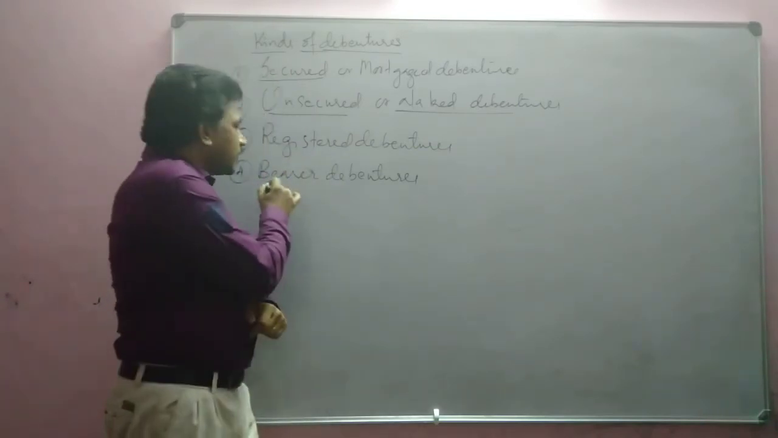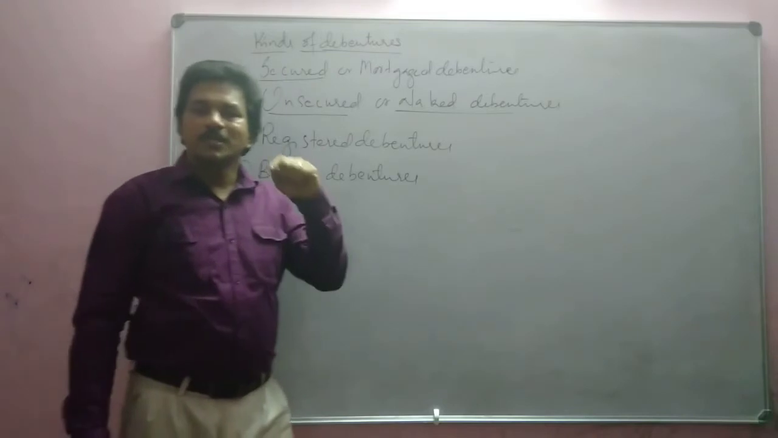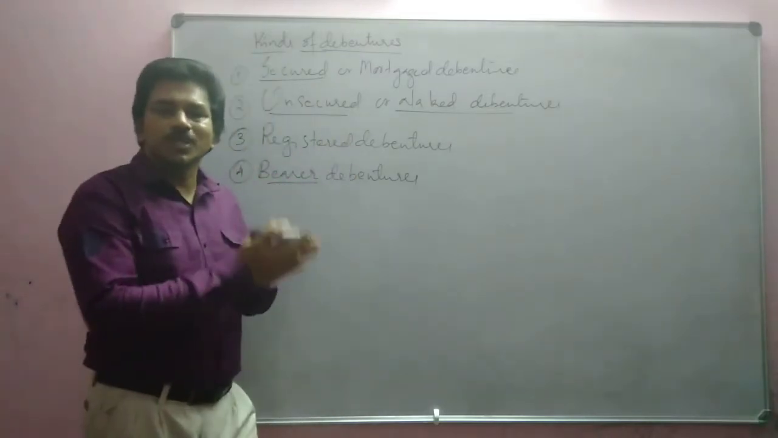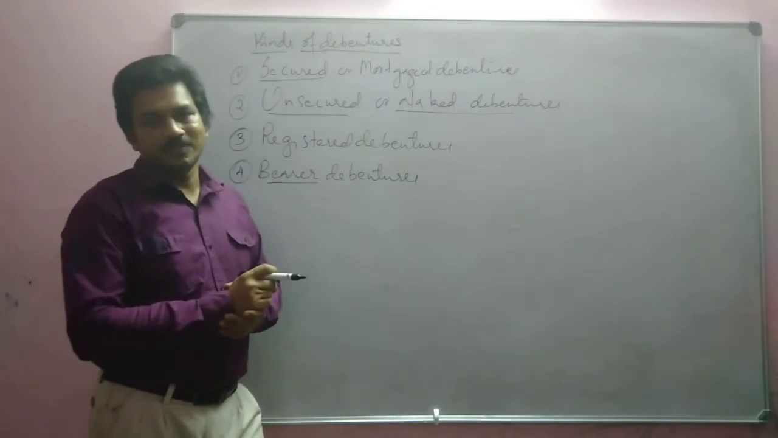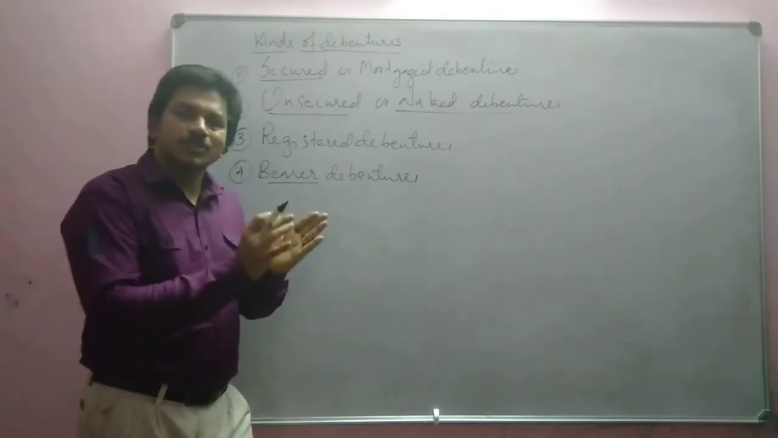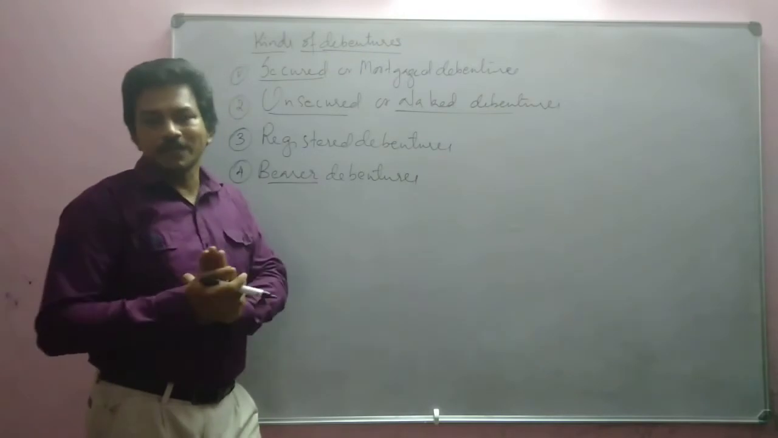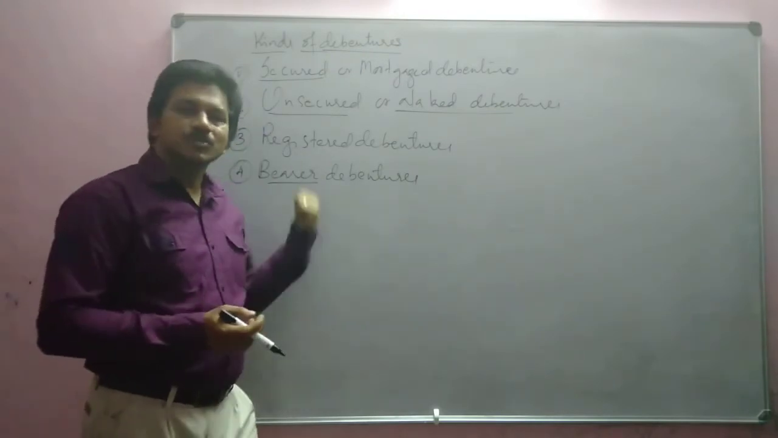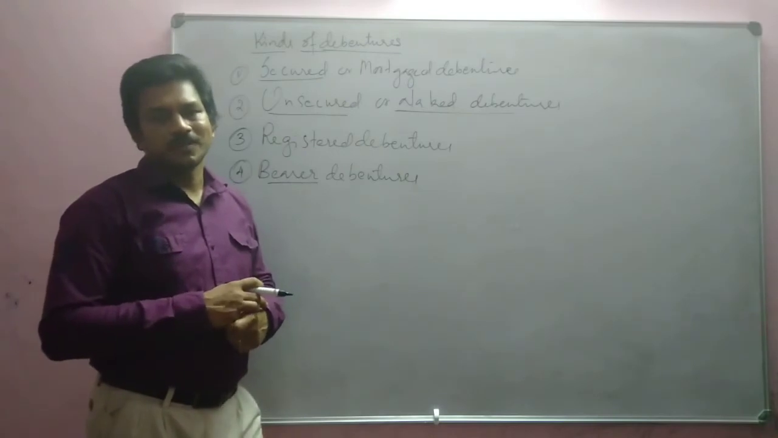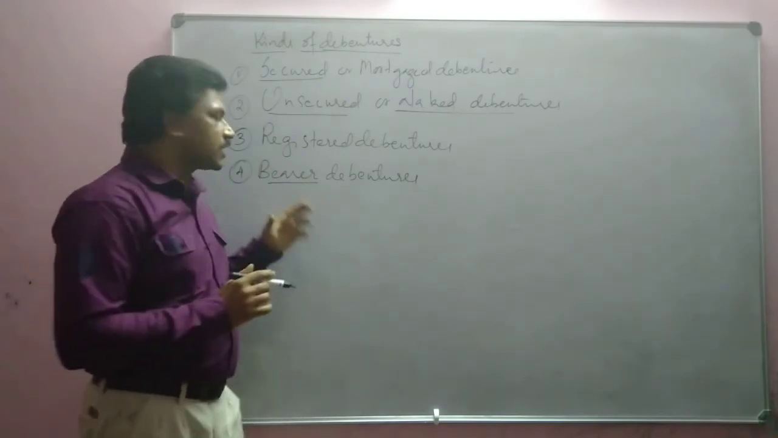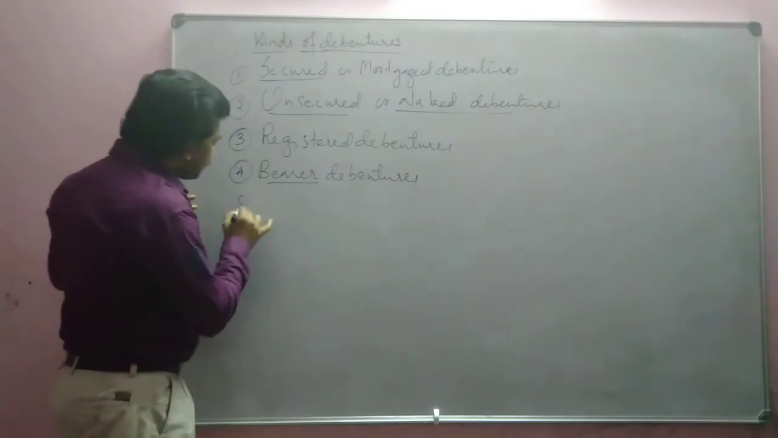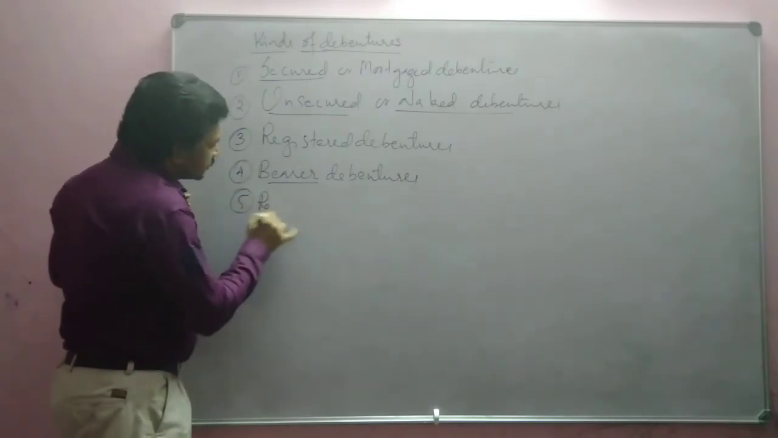Then who will get the interest? The bearer will get. That means on the date of interest, he has to produce the debenture to the company. On production of these debentures, the company will give interest to the person who is holding the debenture. Such debentures are called bearer debentures. The next one is redeemable debentures.